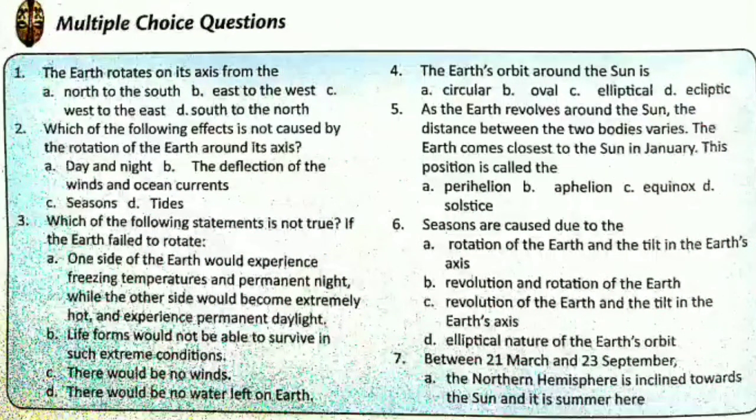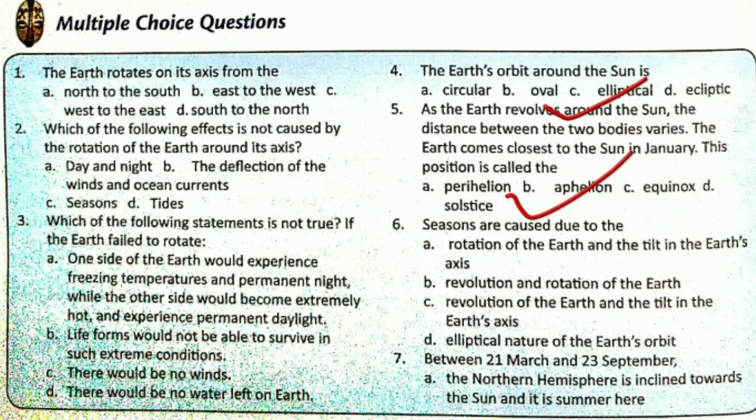Now the 4th MCQ is, the earth's orbit around the sun is: circular, oval, elliptical, or ecliptic. So the earth's orbit around the sun is elliptical. So option C is correct. Fifth one, as the earth revolves around the sun, the distance between the two bodies varies. The earth comes closest to the sun in January. This position is called: perihelion, aphelion, equinox, or solstice. So this position is known as perihelion. So the correct option is A.